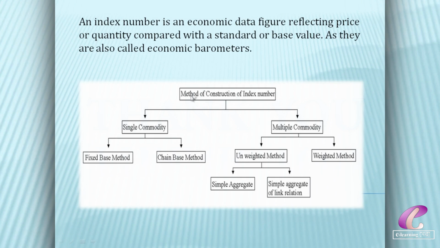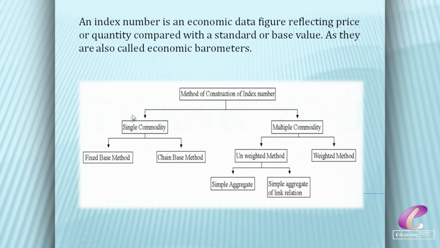Now, methods of construction of index numbers. Here there are two types of index number. The first one is constructed by using a single commodity, and the second type of index number is constructed by using multiple commodities.